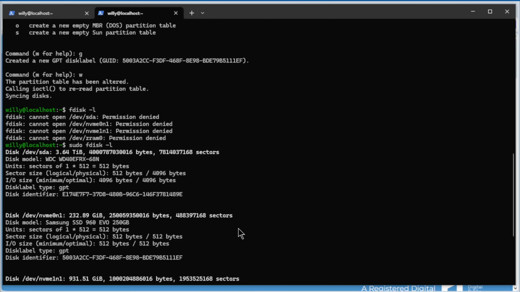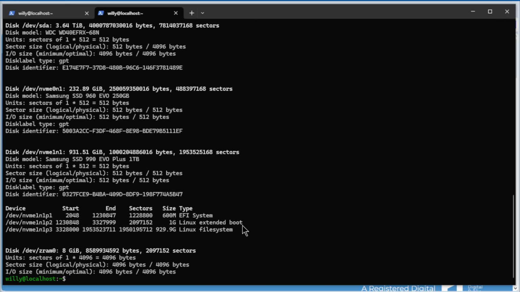Now we're going to create a BTRFS file system. We have a command, again sudo mkfs.btrfs, so make file system. -f for force, capital -L for label.